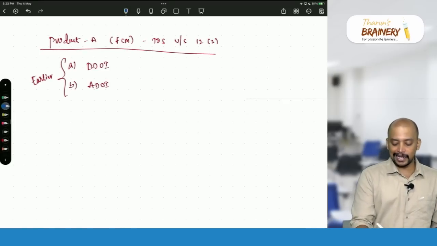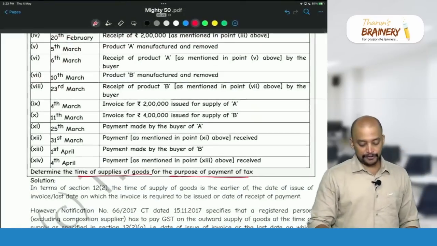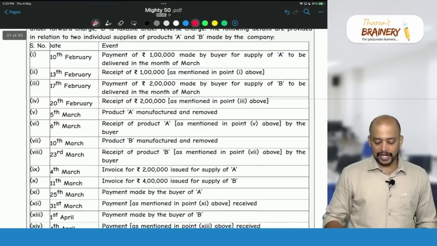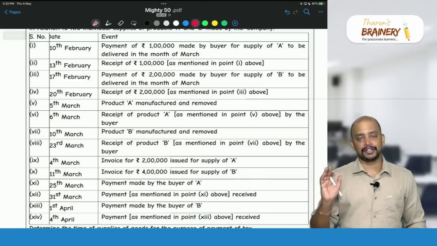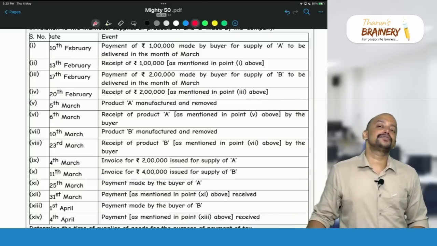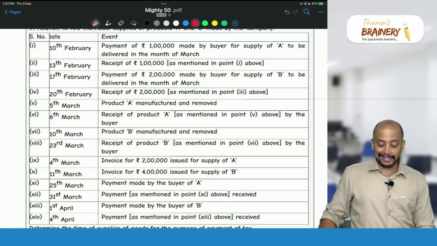So, what will be taken as the due date of invoice? Okay, that we will see. First, we need to check whether the supply involves movement of goods or does not involve movement of goods. If supply involves movement of goods, the due date of invoice is at the time of removal. If supply does not involve movement of goods, at the time of delivery.